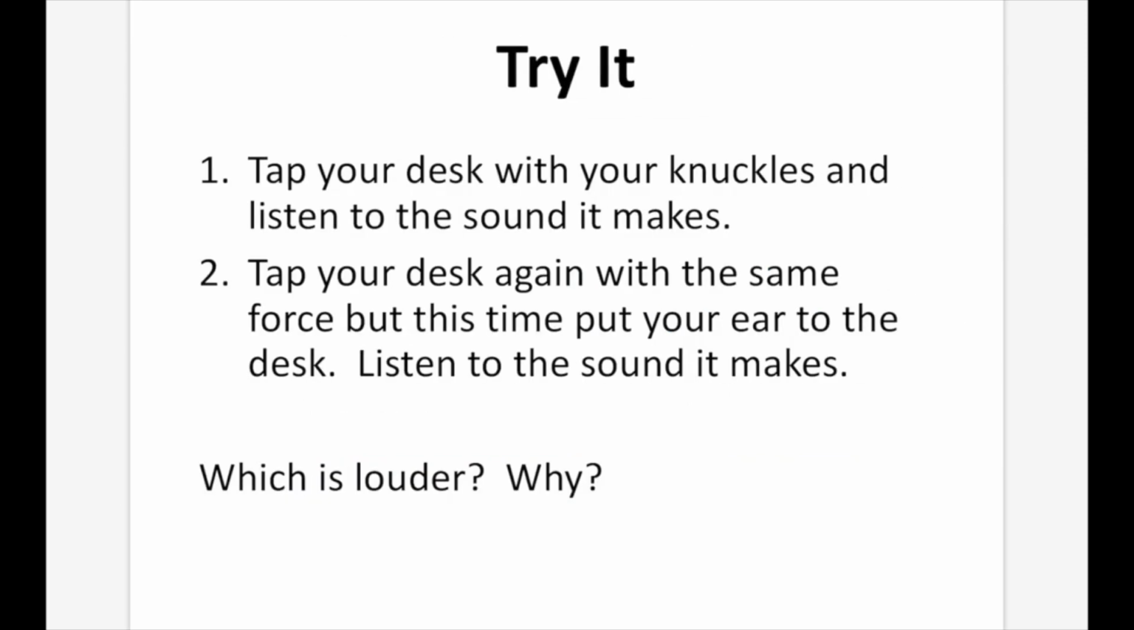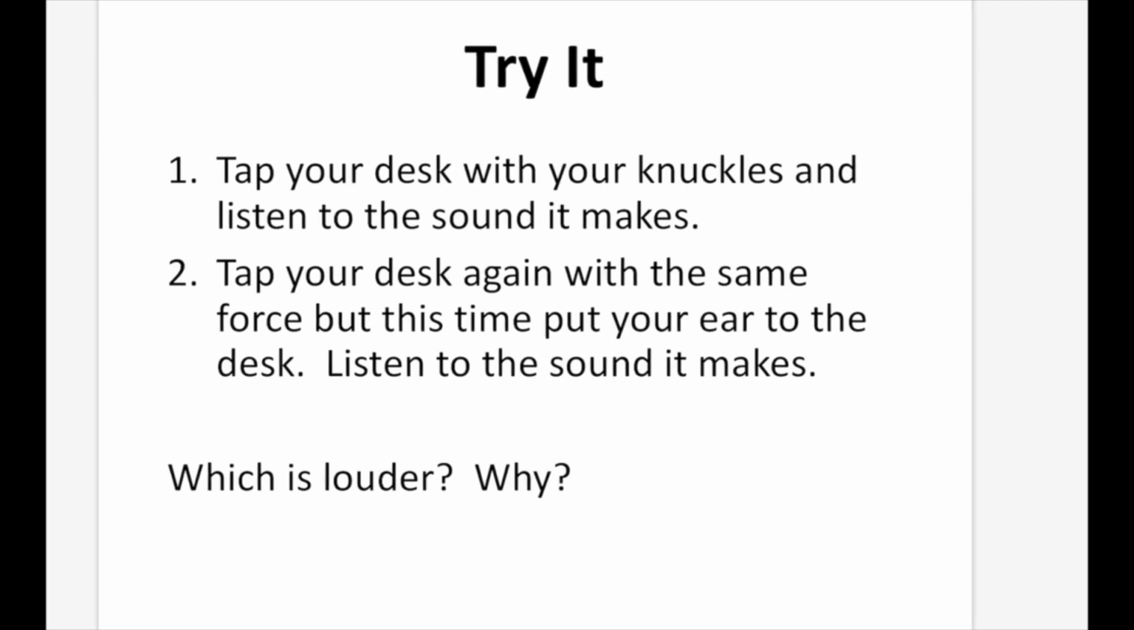Now you can test this out for yourself. Tap your desk with your knuckles and listen to the sound it makes. Make sure you do this tap lightly, because for the second one, you're going to want to do it again lightly, but you want to do it the exact same amount. So next, put your ear to the desk and tap the desk again. Again, try not to make it too hard, because the sound will be pretty loud. And then compare the two sounds that are made. Which one's louder, and why do you think that is? Refer to the previous slide for the answer to that question.